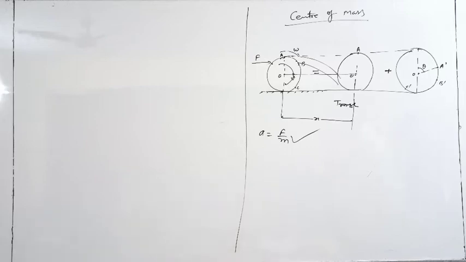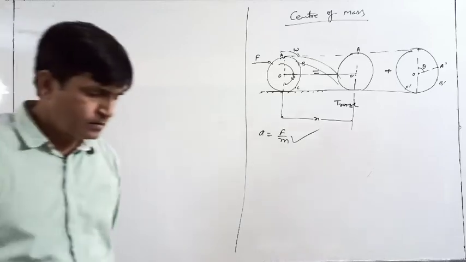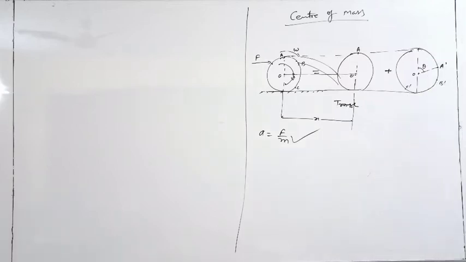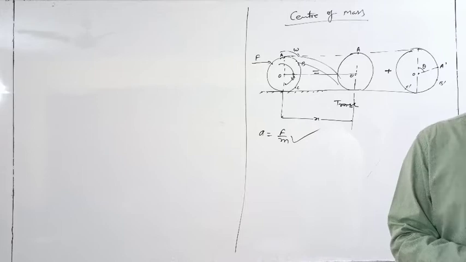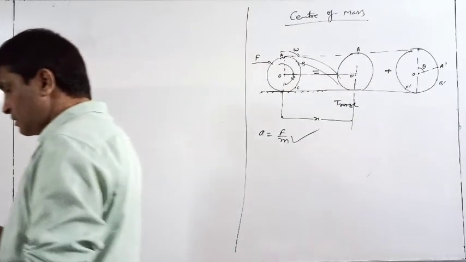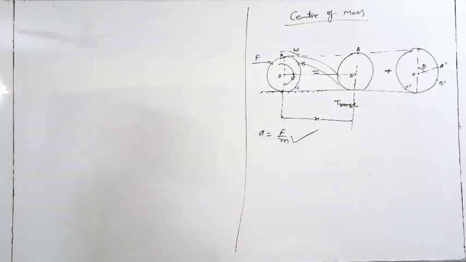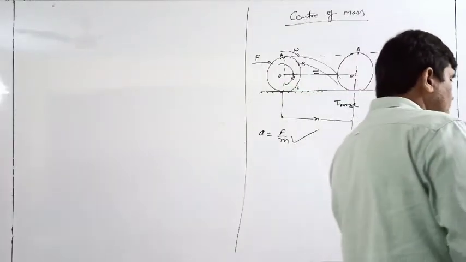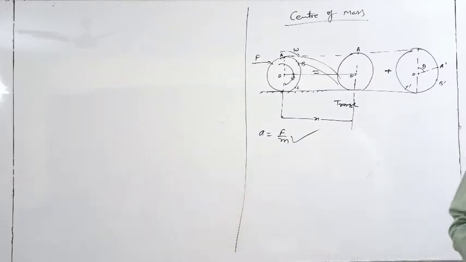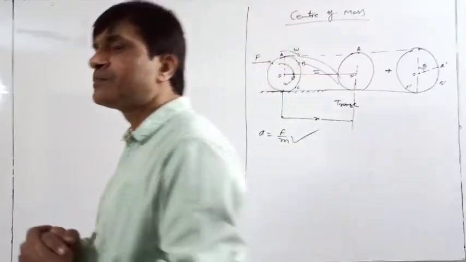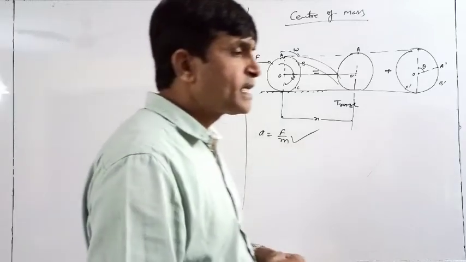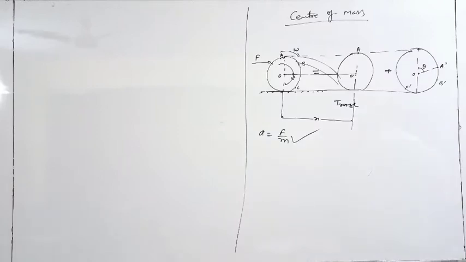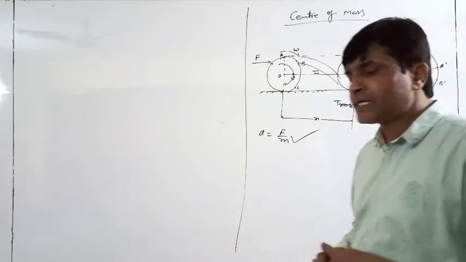Center of mass, it is a virtual point where all of the mass of a system is assumed to be concentrated to define the translational motion of a system.